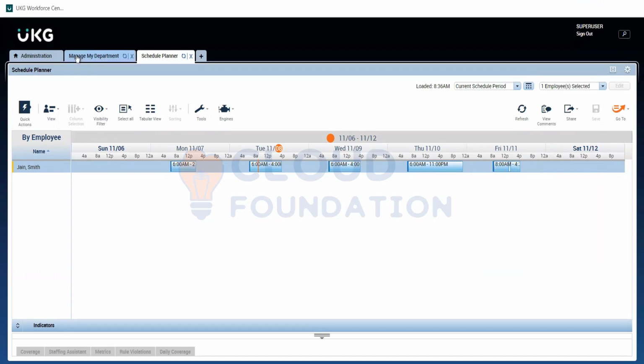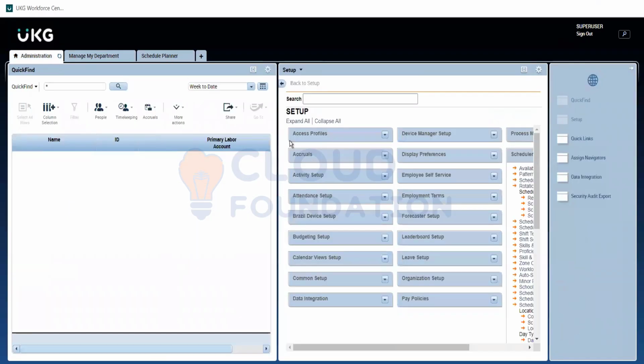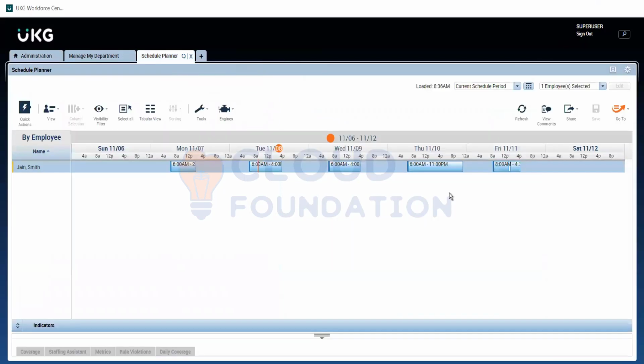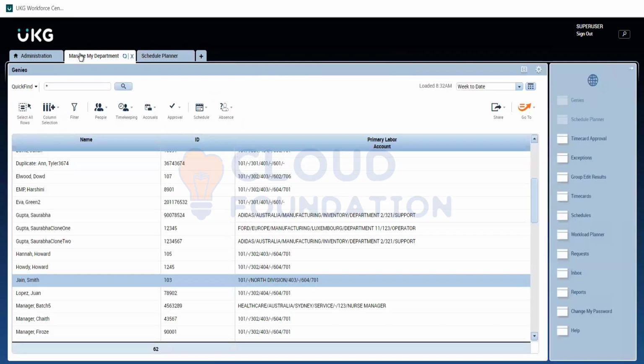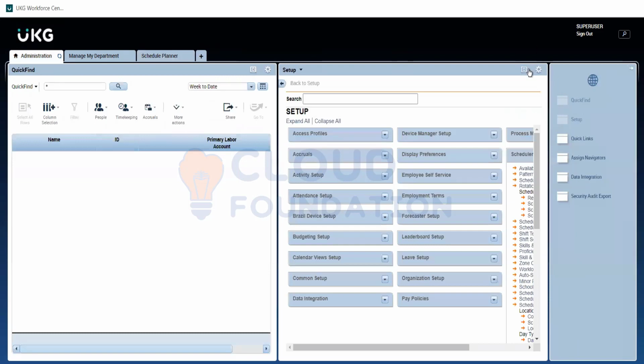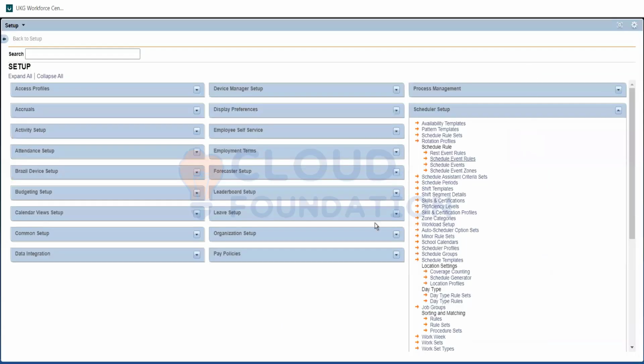So again, what we do in the schedule setup here is, instead of adding this one by one, if I have a particular shift in my mind, like, okay, Monday to Thursday this, and Friday this shift, and this is going to be there for an employee for a particular month or 2-3 months, in the same kind of pattern, how do I do it automatically? That is where we use schedule setup here.